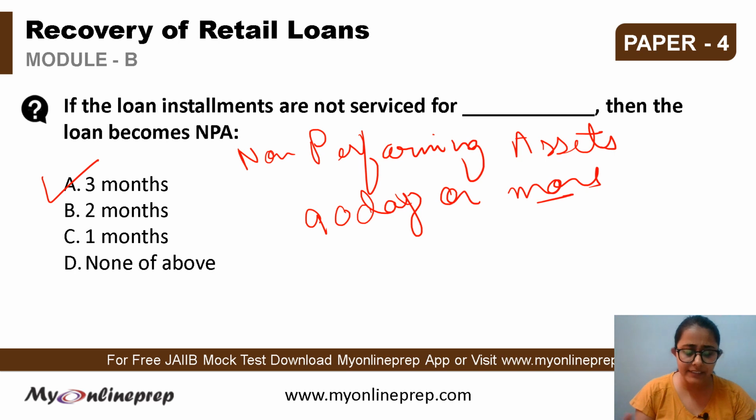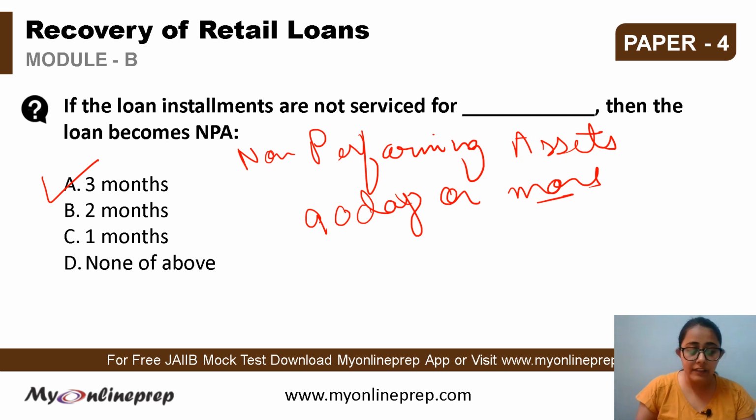If we want to revise the definition, it is a term used by financial institutions for loans and advances where the principal is past the due time and the EMIs or the interest payments have not yet been made, and the general loans become NPAs when they are outstanding for 90 days or more.